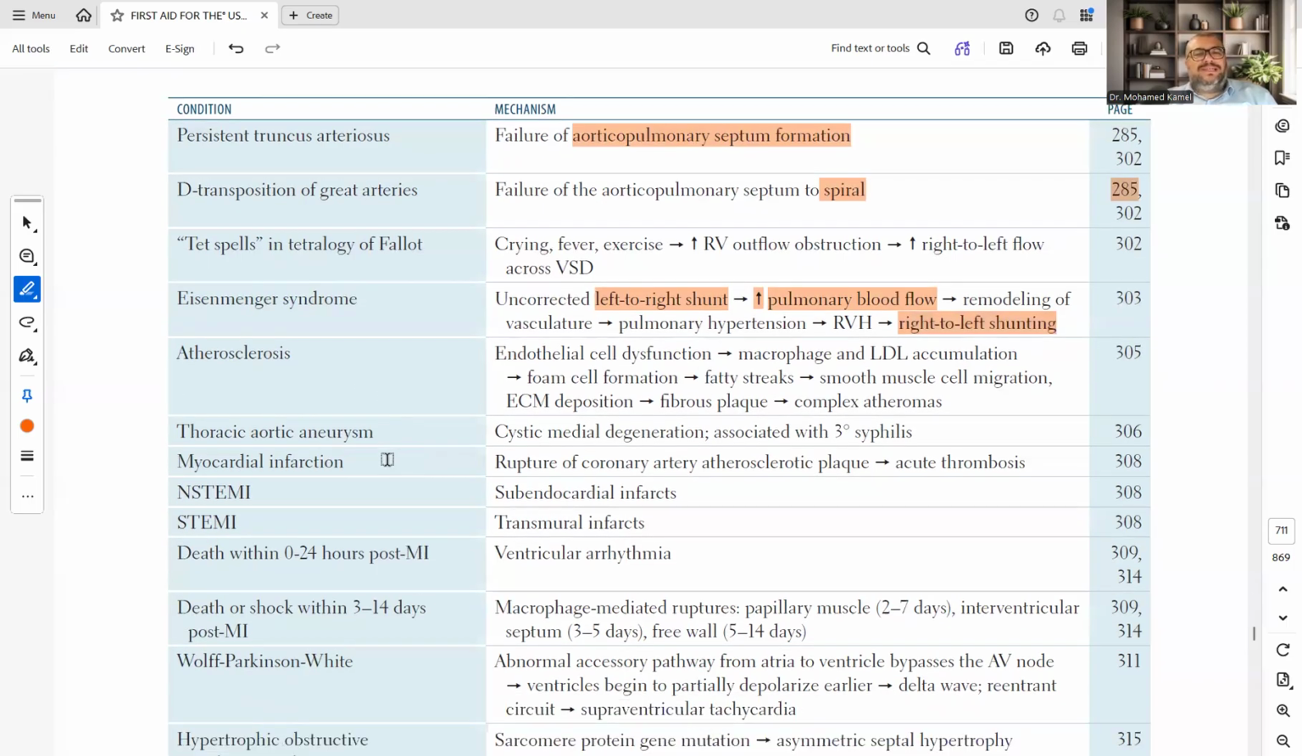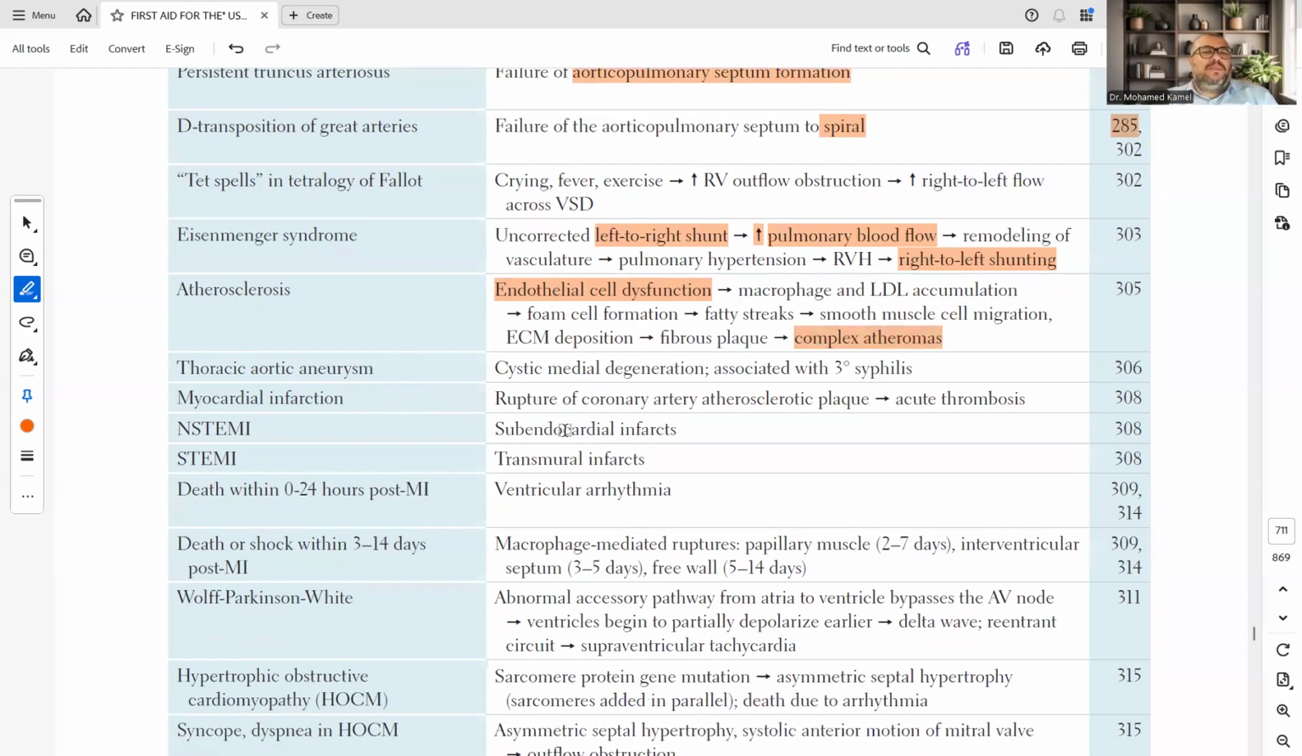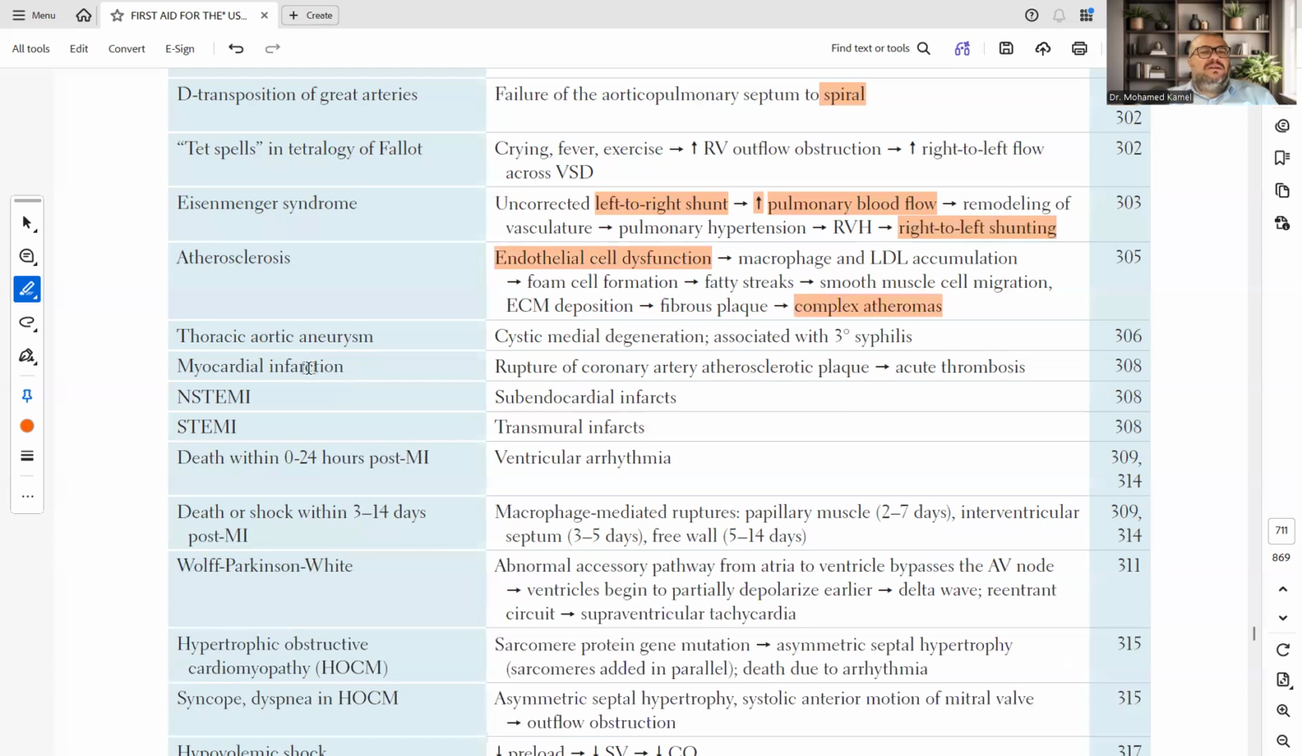Atherosclerosis, endothelial cell dysfunction. This is the beginning of atherosclerosis. Macrophages and low density lipoprotein accumulation. Foam cell formation leads to fatty streaks, smooth muscle cell migration, extracellular matrix deposition, fibrous plaque, complex atheromas. Thoracic aortic aneurysm, cystic medial degeneration associated with tertiary syphilis.